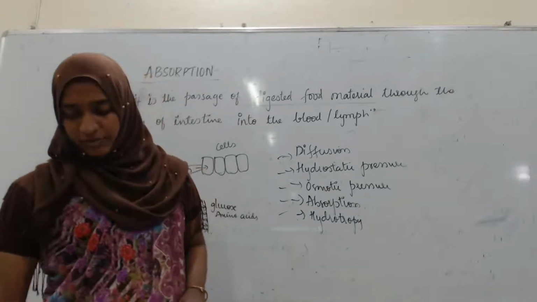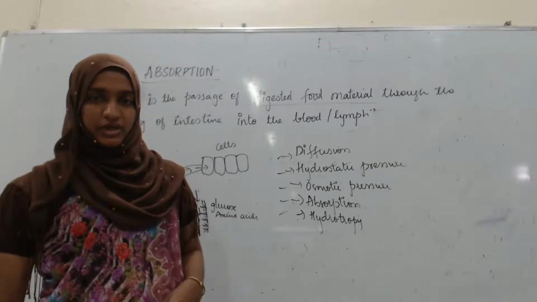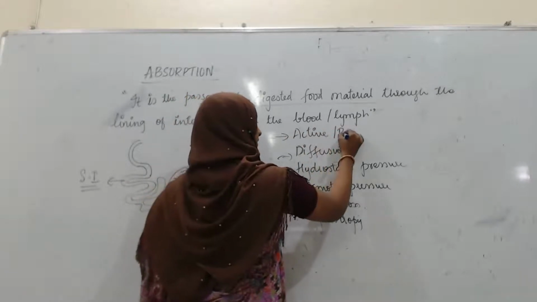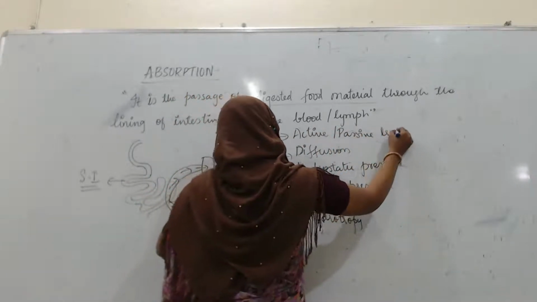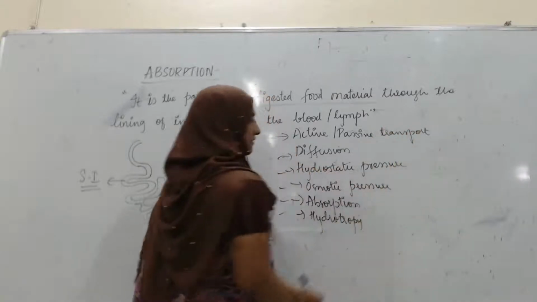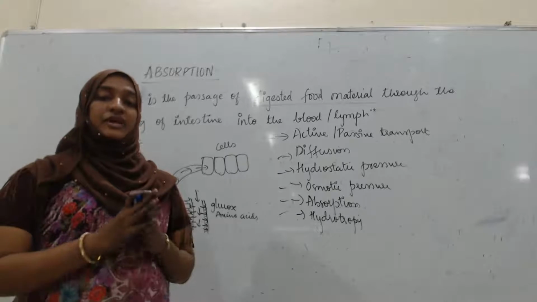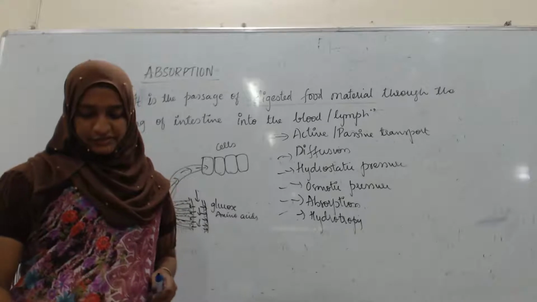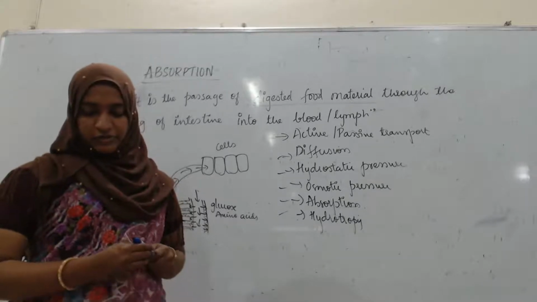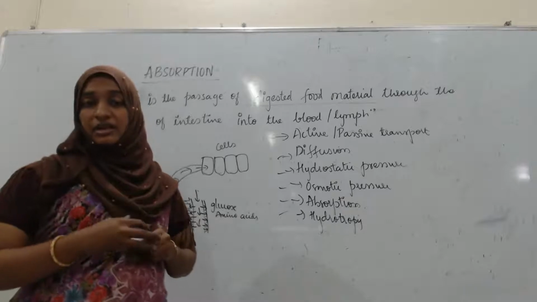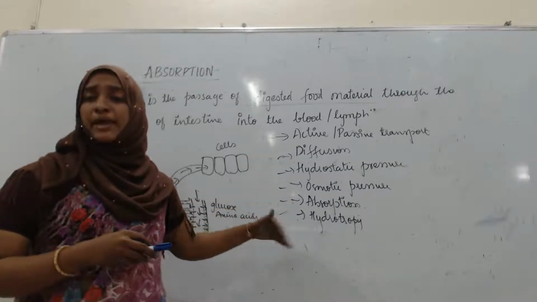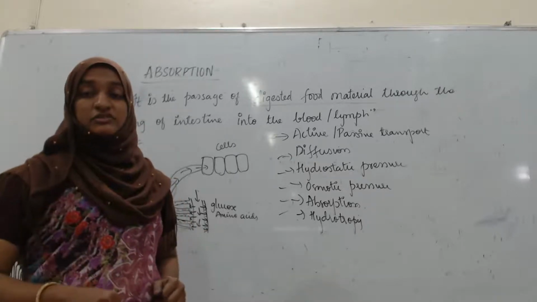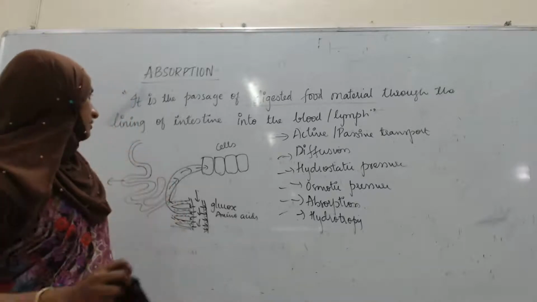See, absorption can occur by passive or active transport. You know the difference. What do we mean by active and passive transport? It means that with the help of energy, absorption may take place, or without the expenditure of energy, absorption may take place. Absorption cannot be explained on the basis of physicochemical conditions alone. Next, what is the site of absorption, where is it actually going to take place? Let's see about that.